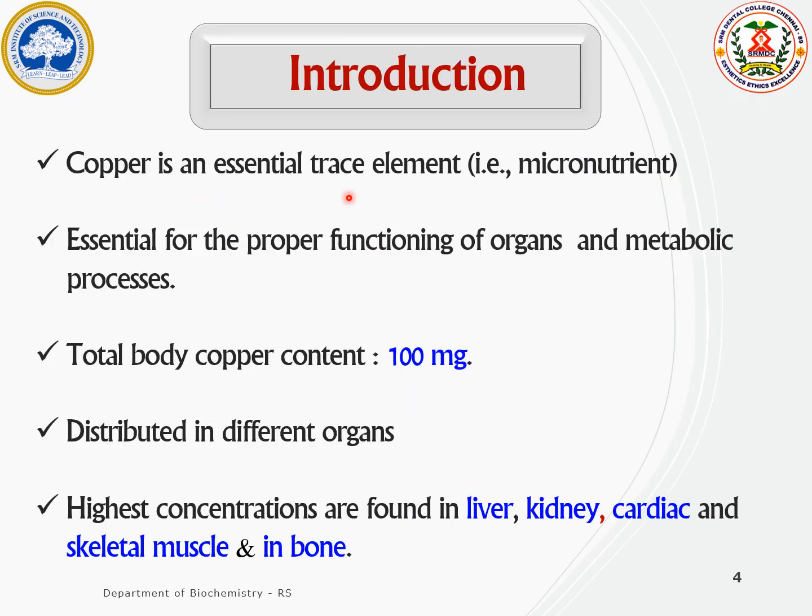As we discussed earlier, copper is an essential trace element and it is involved in the proper functioning of various organs and metabolic processes. The total body content of copper was found to be 100 mg and copper was found to be widely distributed in all the organs. Especially it is found rich in liver, kidney, cardiac muscles and bone.